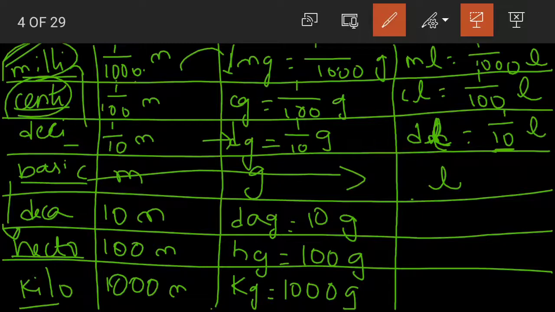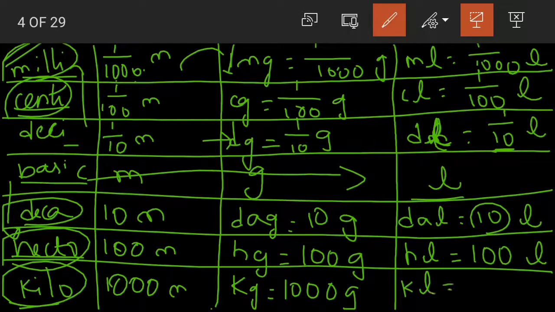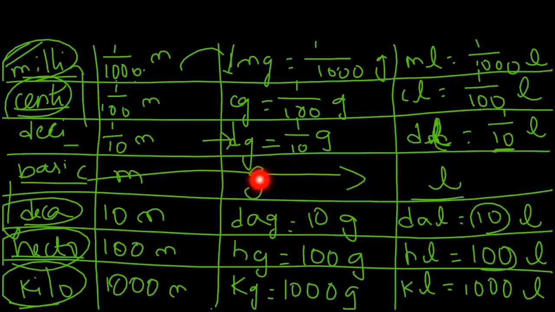Now next, coming below the basic measurement, deca. Decaliter, DAL, is equal to 10 liters. Then we have hecto. Hectoliter is equal to, after 10 we have 100 liters. Then lastly kilo. 1 kiloliter is equal to, after 100, 1000 liters. So this is what it is, children.